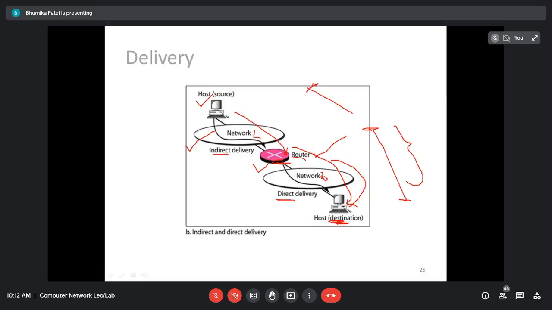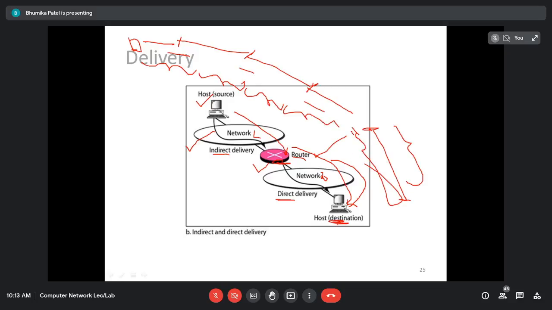Apart from that, however many routers are in between, for example, this is the host, and in between we have router 1, router 2, router 3, and router 4. All of these will be called indirect delivery. But the last one will be direct delivery, because this destination machine and this router are in the same network. What about all the rest? Obviously they are in different networks. The remaining routers will be in different networks, so that is called indirect delivery.